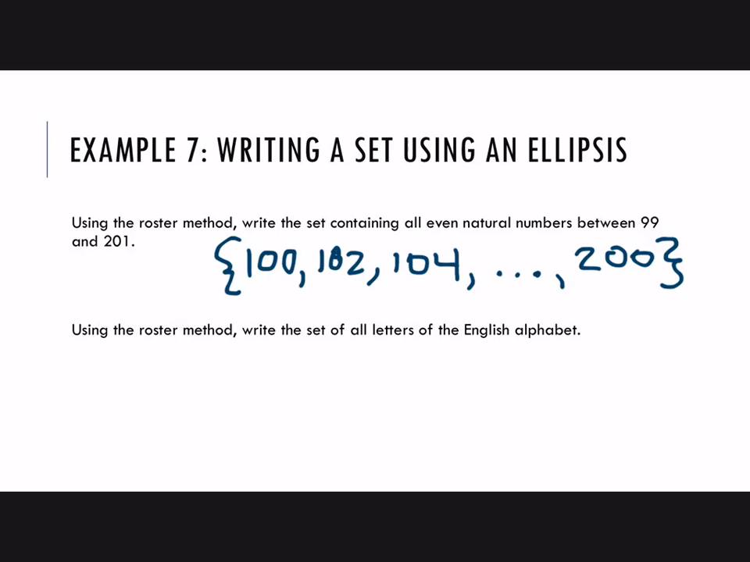All right, using the roster method, write the set of all letters of the English alphabet. Same thing. Just write a few until somebody gets the idea of what you mean. Okay, another comma. And then the last one. All right, and that's it.